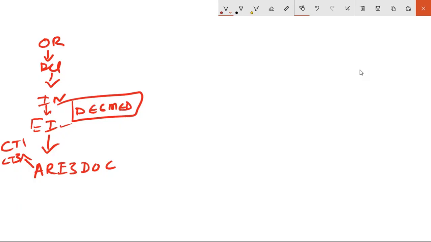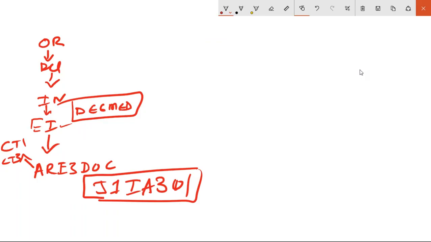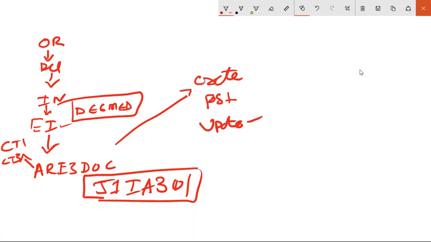So how do you create an ARE3 document? J1IA301. This is a T code. It looks like some password. When you create an ARE3 document, the processing modes are the same: create, post, update, and when it reaches update, the activities are direct.